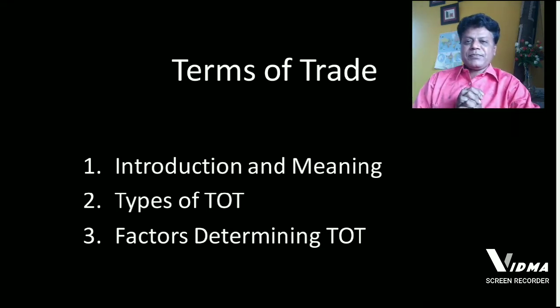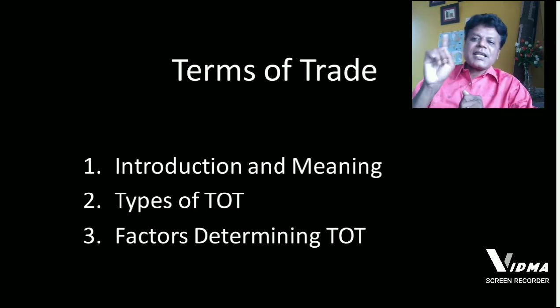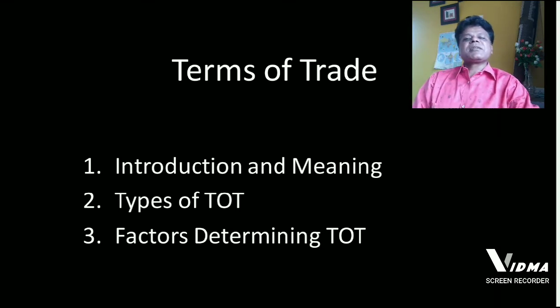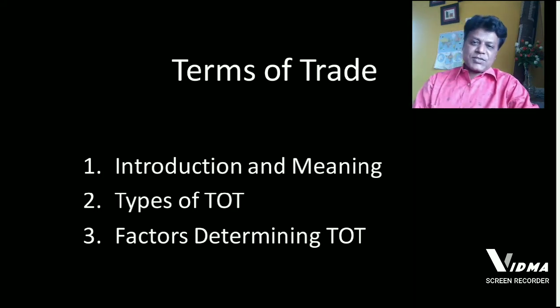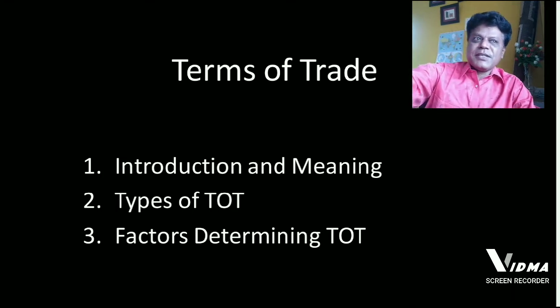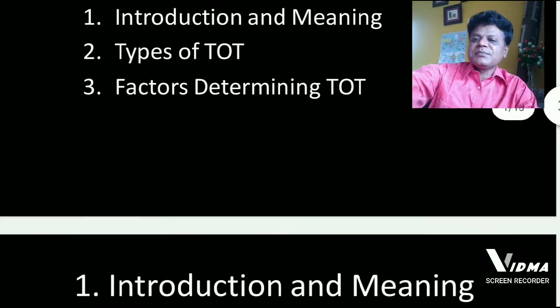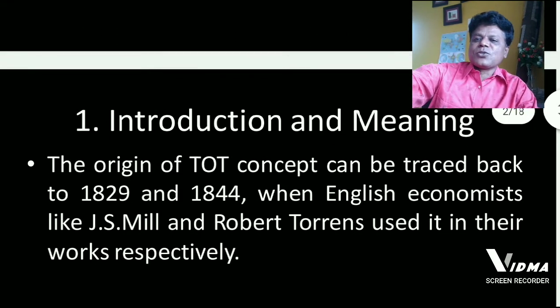But we cannot do that because of limitations. Limitation is that our syllabus is focusing only on types and meanings of terms of trade. Even then, we shall try to have a little more information than what is supposed to be discussed. The first title here is Introduction and Meaning, and it goes like this.